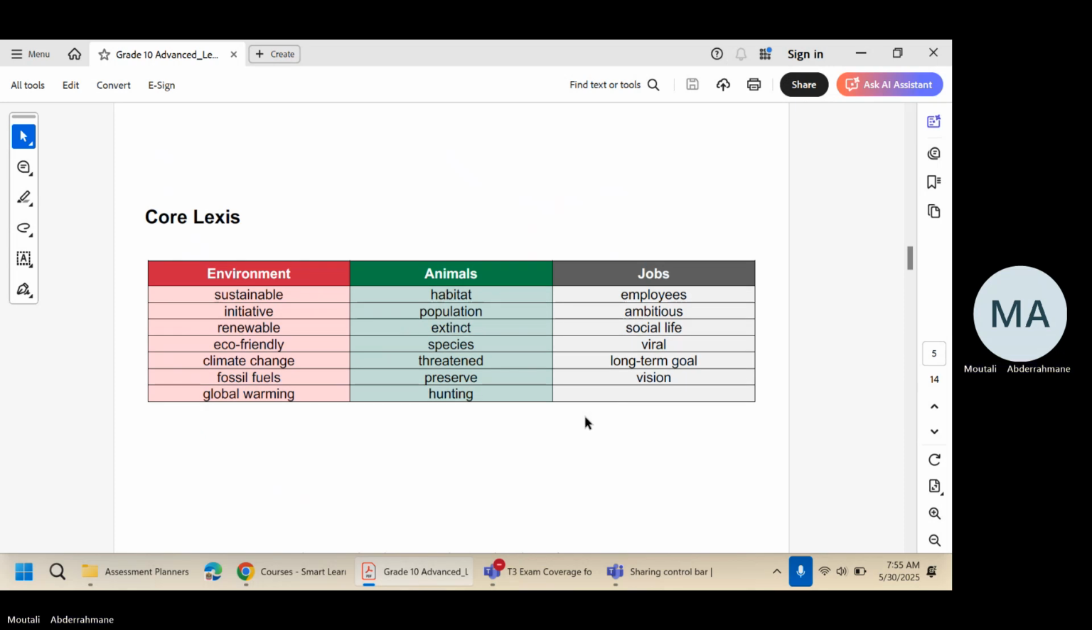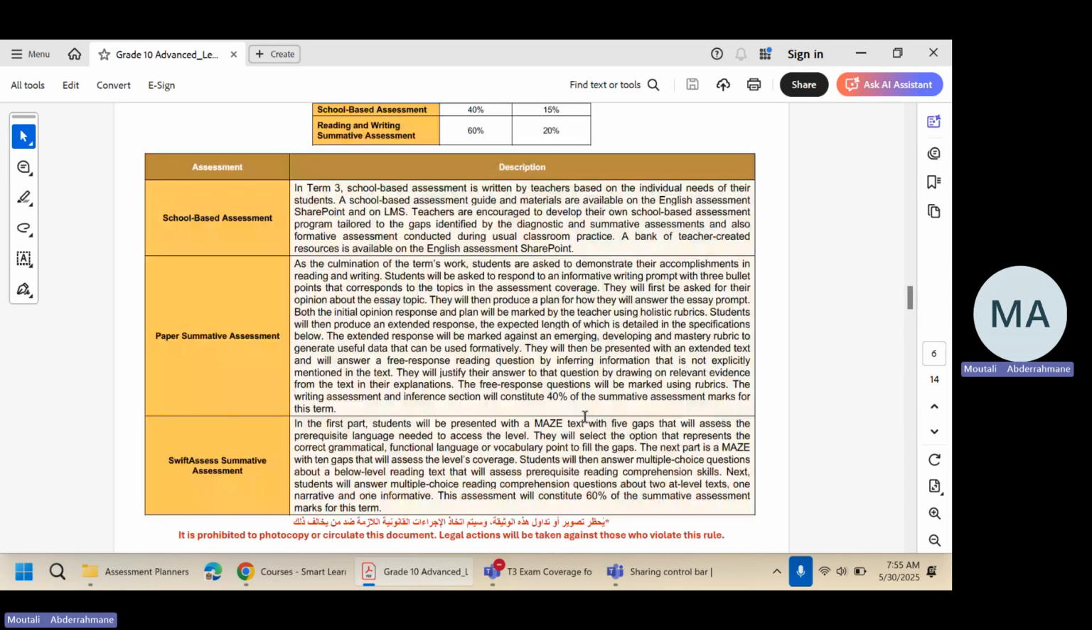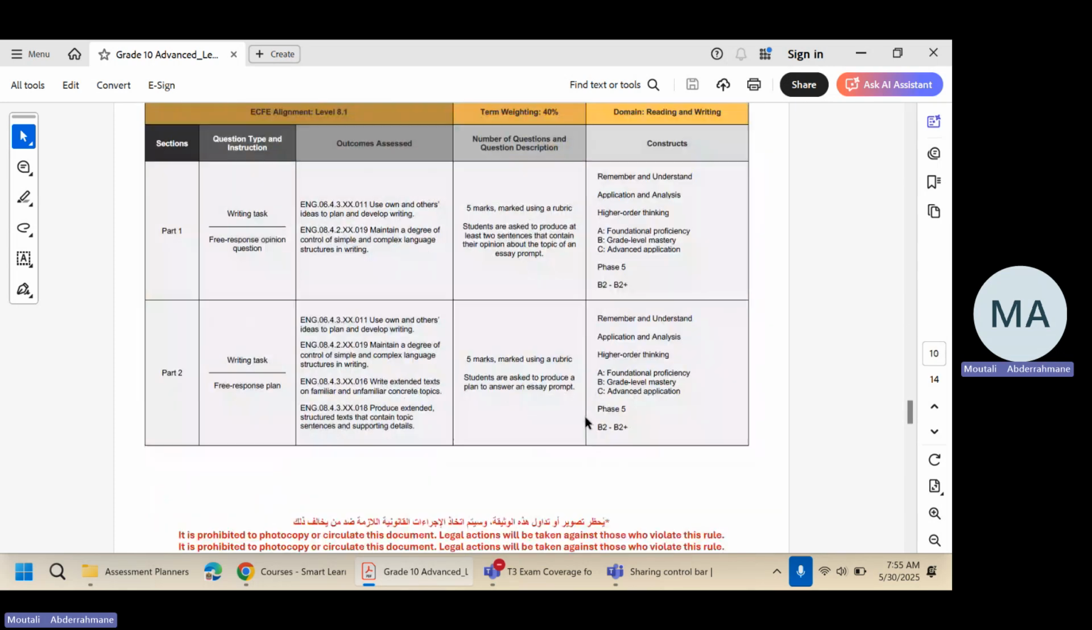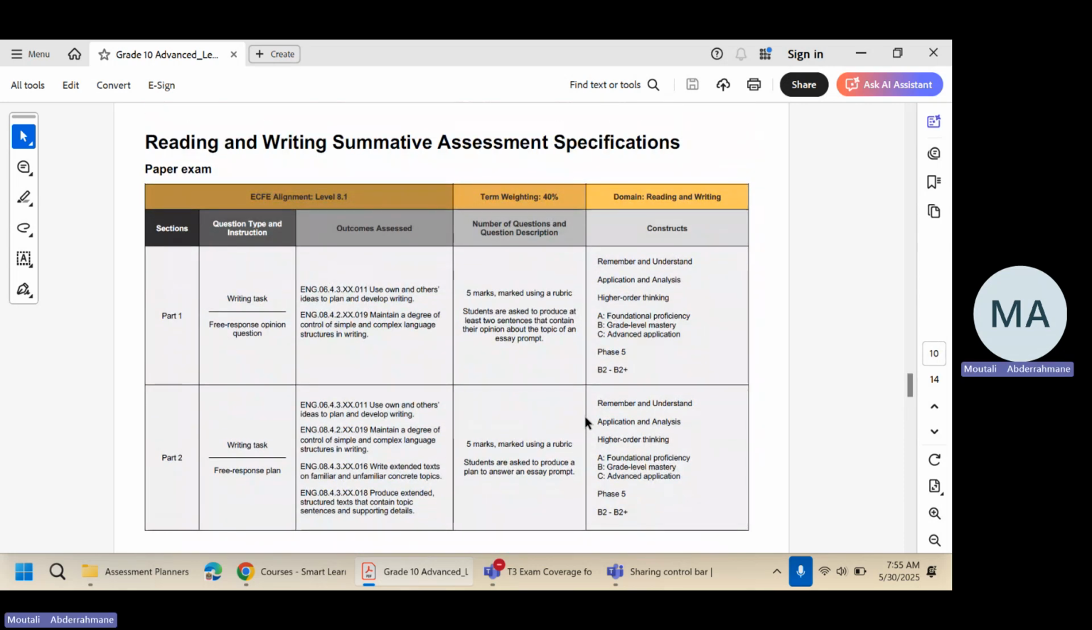Okay, so let's skip the content assessment part, go to the final exam assessment. You will have a reading paper-based exam and you will have an electronic exam. Let's begin with the paper-based. This part includes writing and inference questions for reading. So part one of the exam is a 3-response opinion question where you are given a writing prompt and you are asked to write about your opinion in at least 2 sentences. If you do that, you get 5 marks.